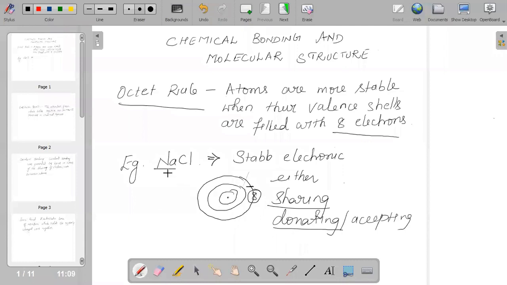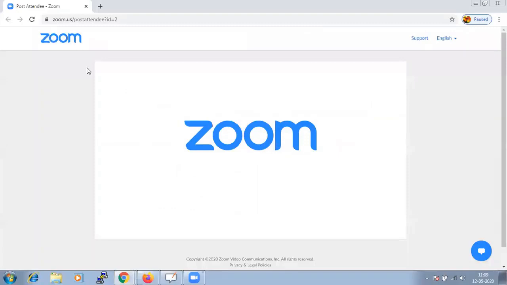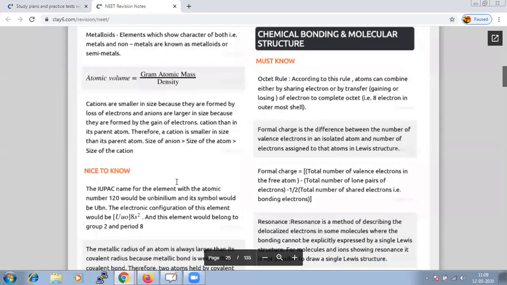And when the octet rule is satisfied, that means it should have taken electrons from another element, or donated electrons, or shared electrons. When sharing, donating or accepting of electrons has taken place, it would form a chemical bond. That is very important.